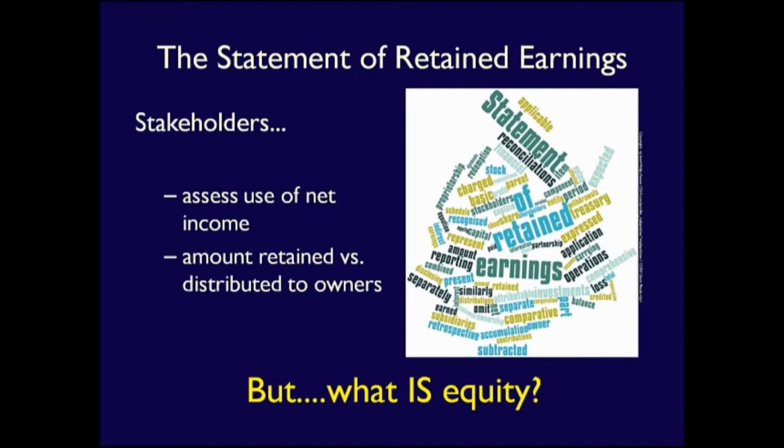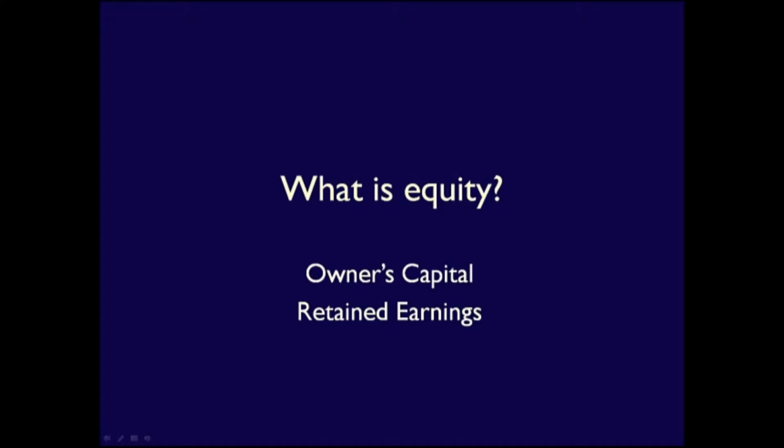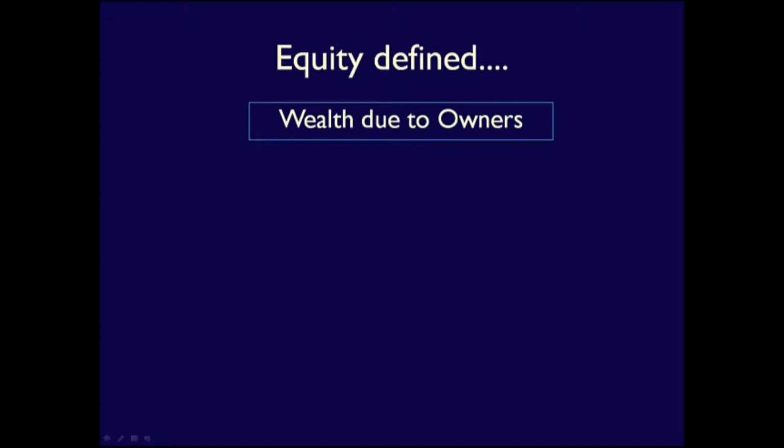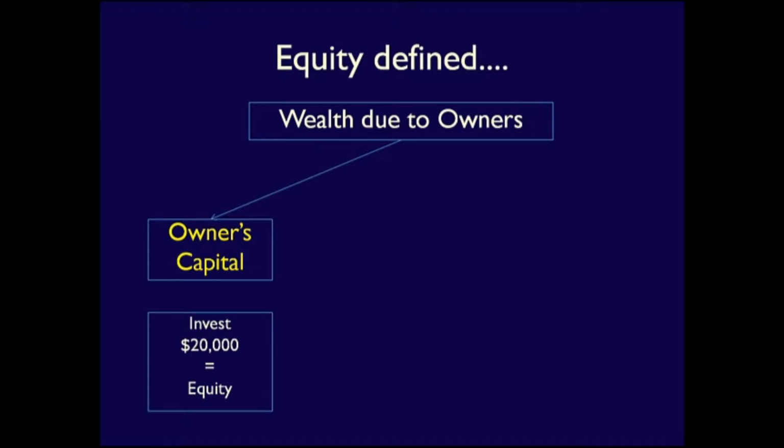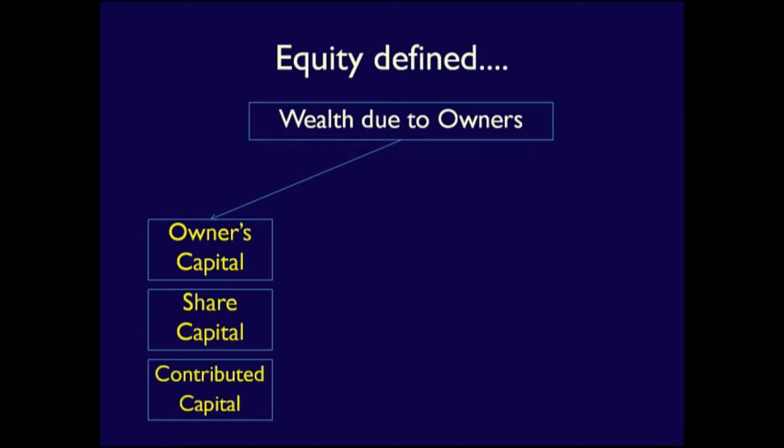In order to understand the statement of retained earnings, we must first understand what makes up the element equity. Equity is a difficult concept to grasp, so we're going to keep it simple right now. Equity is equal to wealth that is due to the owners of the business, and it is made up of two items. First, equity is the capital provided by the owners. It represents the amount of cash, goods, or services a business receives from the owners in exchange for the business's shares. For instance, if you start a business with $20,000 of your own cash, then you have $20,000 of capital in the business, which would be recorded as equity. Owner's capital is also called share capital or contributed capital. These terms are all interchangeable.